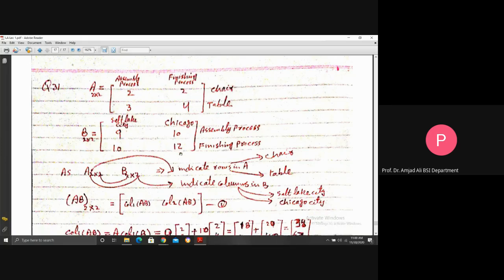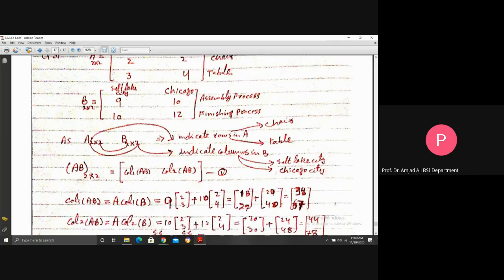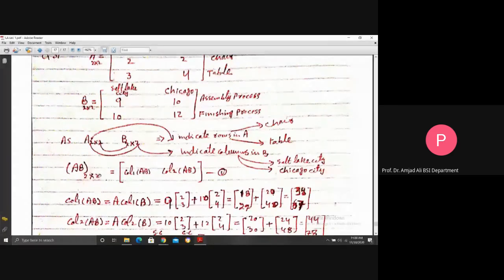So when you consider the product AB is equal to 2 by 2, this 2 indicates the number of rows, and this indicates the number of columns in matrix B, indicating what? Cities, Salt Lake and Chicago.